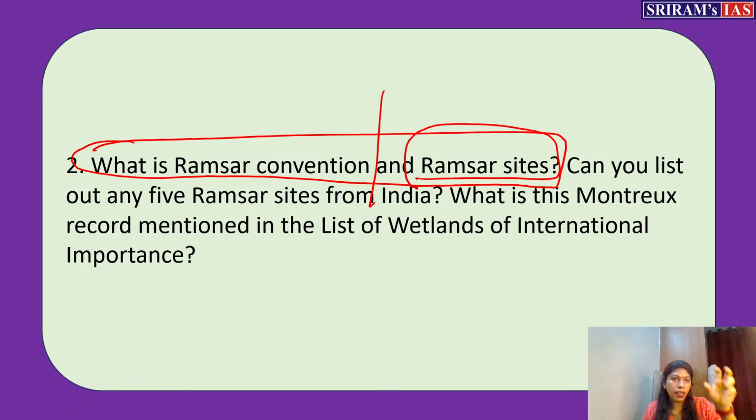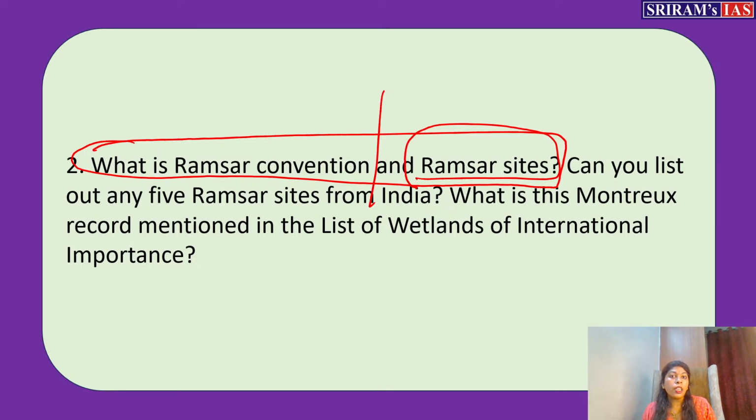So based on nine criteria we are adding this site, and even in that case you need not write all nine criteria as such. You can just write that the first three criteria are based on this, the next three criteria are based on this, and the last criteria, like unique fish varieties or avifauna present there. Like this you split the criteria and define it, that's it, do not go in depth.